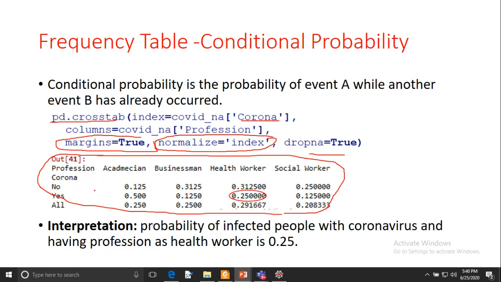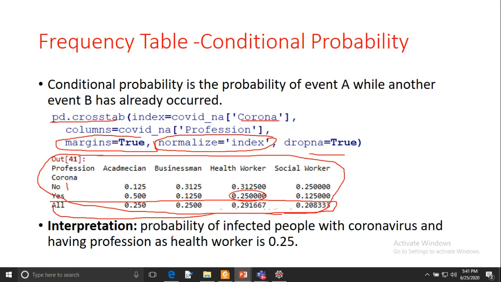You can see we are having the profession: academician, business, health worker, social worker. If you compare the output with the previous two, we are getting only one additional row, which is All. It is showing this column: 0.25, 0.25, 0.291667 and 0.20833.